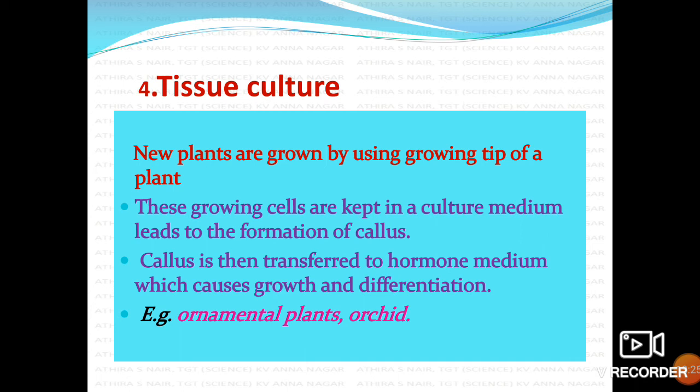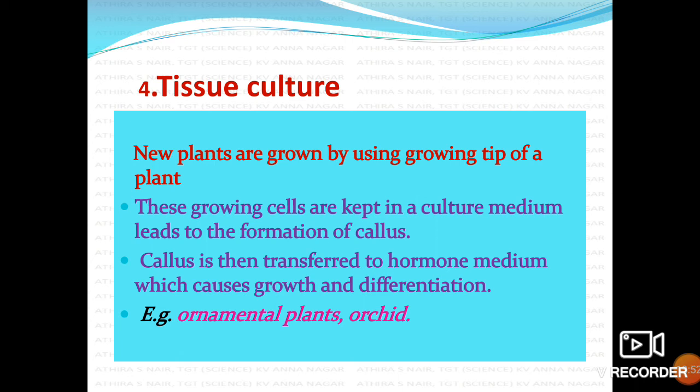That callus is then transferred to hormone medium. Different hormone mediums are available for plant growth. When we transfer it to one particular medium, roots develop from the callus. If we transfer it to another medium, shoots will develop. Different plant hormones are there, and when we mix them in different proportions, that leads to the development of root or shoot.